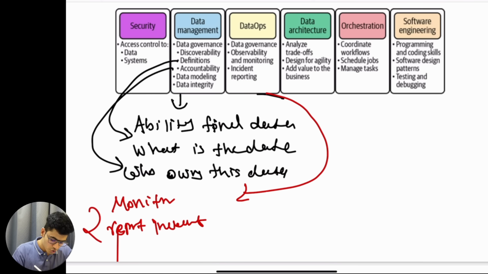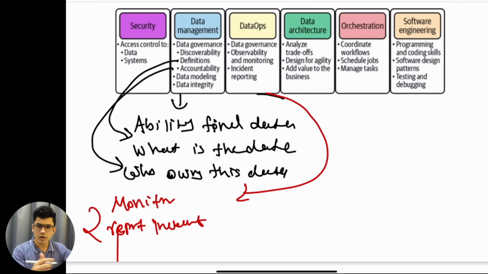All of these things should be automated, and that is a fundamental concept of DataOps, the data operations. So all of the operation sides of the data, right? When you deploy something, is it working fine? If it is not working fine, I should be able to get the error message. I should be able to observe how my data pipelines are working. I should be able to monitor what is going on. All of this is a part of DataOps.